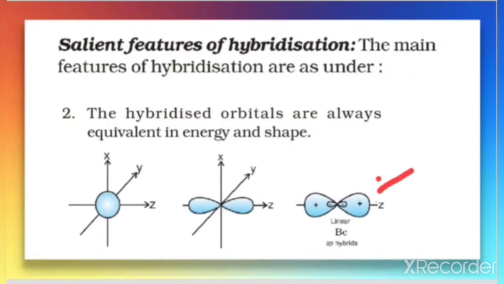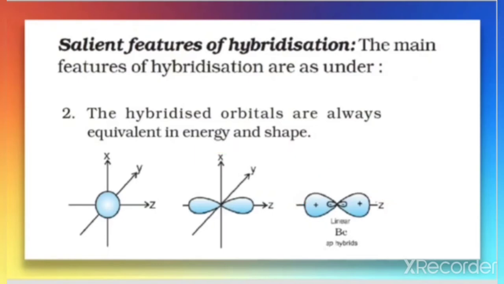When you compare the energy and shape of these, they will be equivalent. That means the hybrid orbitals are always equivalent in energy and shape.